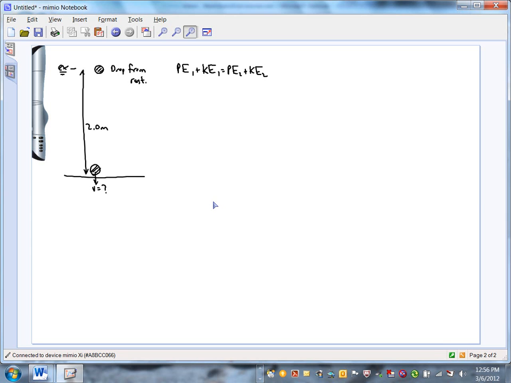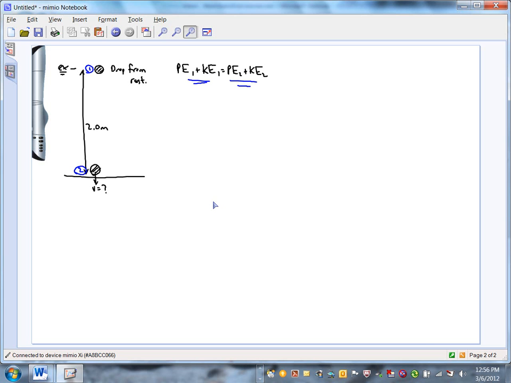No air drag. All right, so let me give you a kind of a step-by-step process for energy problems. First, you write the equation like we did. Secondly, number the positions for the object. Where we start, we're going to call that position 1. And where we end up just before it hits the floor, we'll call that position 2. So we're saying potential plus kinetic up at the top has to equal potential plus kinetic down at the bottom. And then what you want to do is look for any terms in that equation that are 0. Because if they're 0, we want to get rid of them.